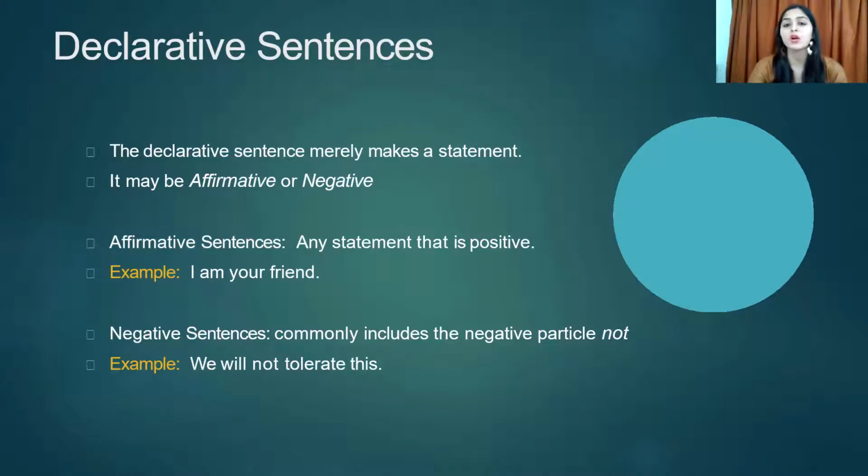Now, negative sentences commonly include all the negativity in it, and mostly there will be the word not in it. We will not tolerate this. Not becomes negative here. I'm not going to talk to you. I'm not liking your behavior. So wherever there's a not in the sentence, it becomes a negative sentence. Every time you keep on saying nahi, मैं नहीं करूंगी. I don't like it. I will not do it. So that becomes, most of the time, all negativity.